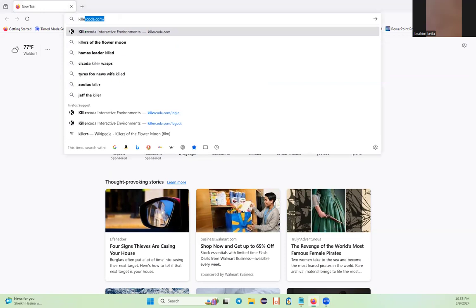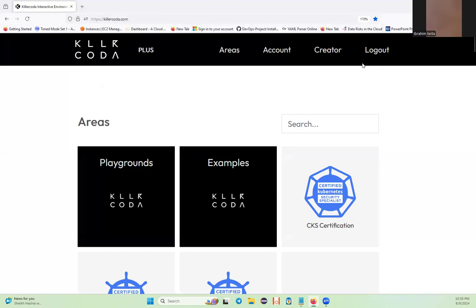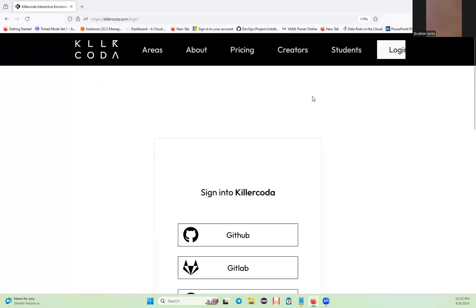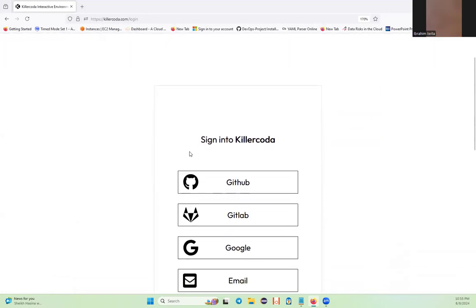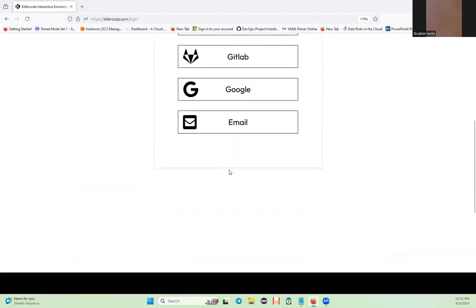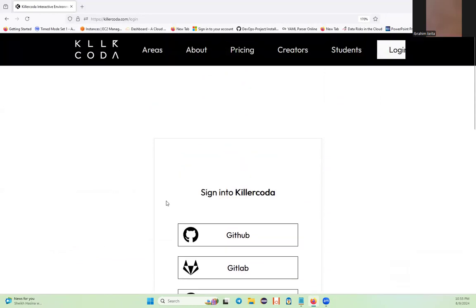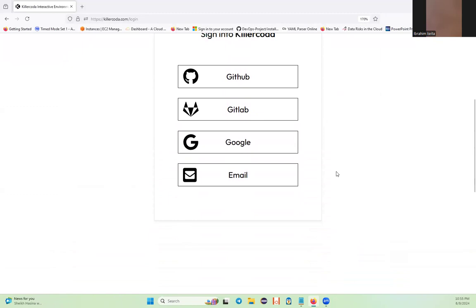So here are the things. Go to the web browser. Open any browser, go to killercode.com and hit enter. When you hit enter, you're going to see those things. If this is your first time logging in, you probably need to sign up. But I've been using this for more than 2, 3 years, so I already signed up.